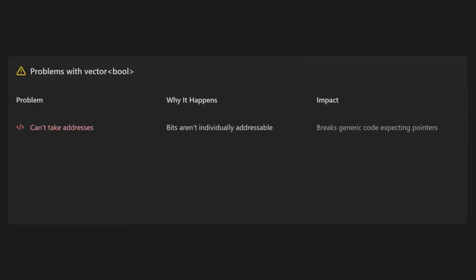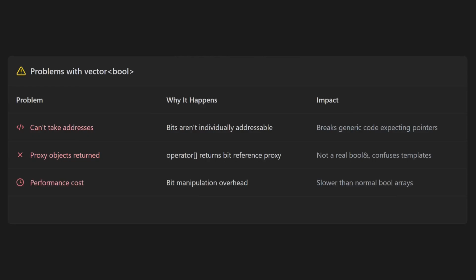This saves space, but it doesn't offer all the capabilities and interface of a normal standard container that you'd expect. For example, you can't take the address of a bit within a byte. And when you try to access elements with square brackets, it doesn't return a normal Boolean reference. It returns a proxy object for the bit in question. It also comes at a great performance cost. The whole thing is just so weird and unnecessary. There should have been a separate data structure for this called standard dynamic bit set or standard bit vector. It's such a terrible design mistake.